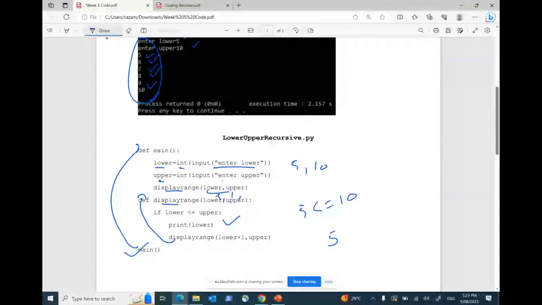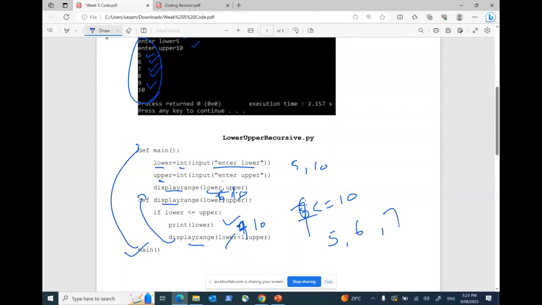Once I'm calling it, this time I have changed this from 5 to 6, and 10. So this will go over here again, 6 and 10. Yes, lower is less than upper, so it will print 6. Again, display range lower plus 1, so it will now be 7. 7 and 10, 7, yes, true, 7. Then it will change to 8, 8 and 10.